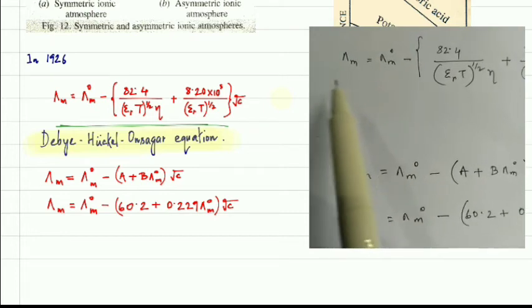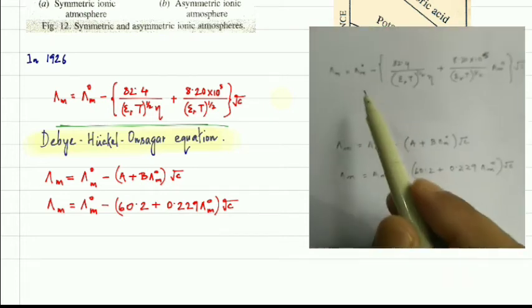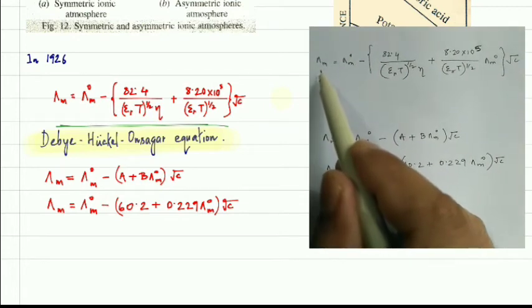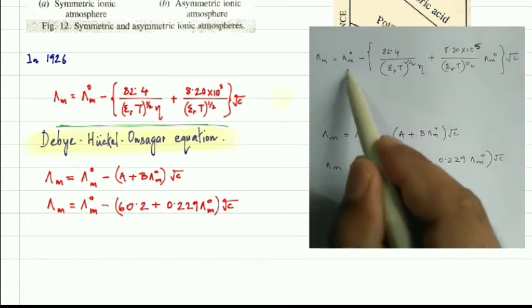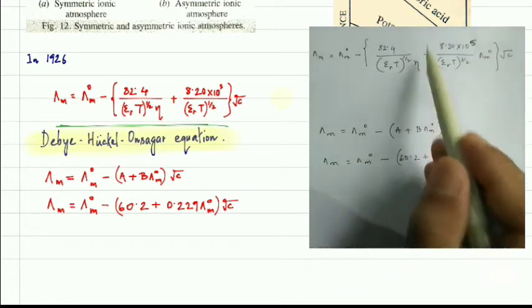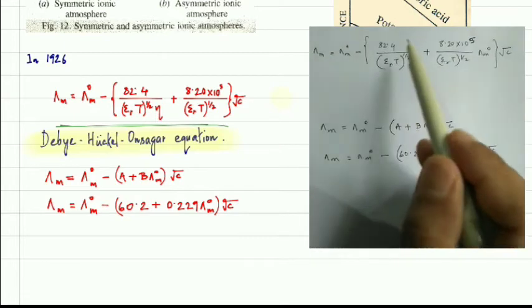Here, if you notice this equation, this is lambda m, your molar ionic conductance or molar ionic conductivity, and this is your molar ionic conductivity at infinite dilution. And this first part is coming from the electrophoretic effect.